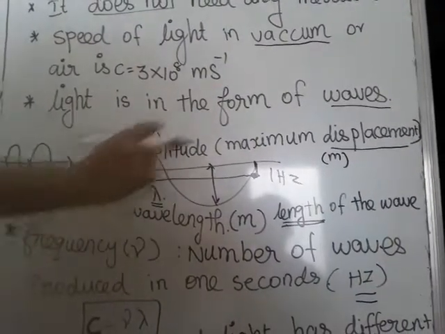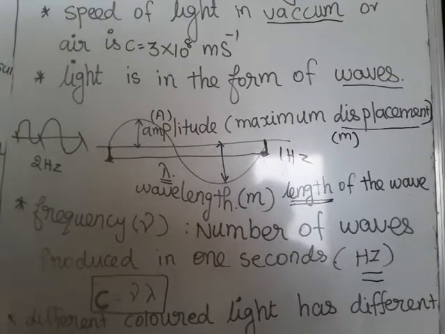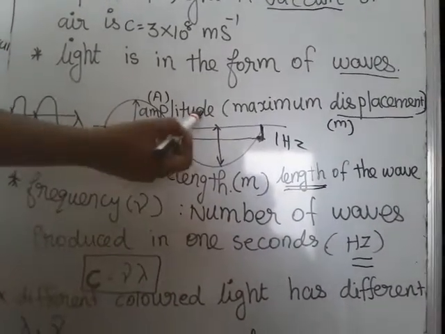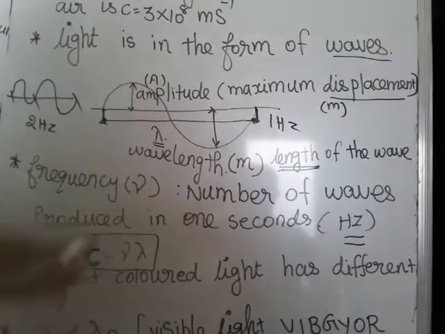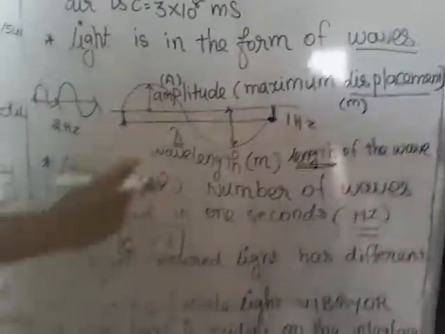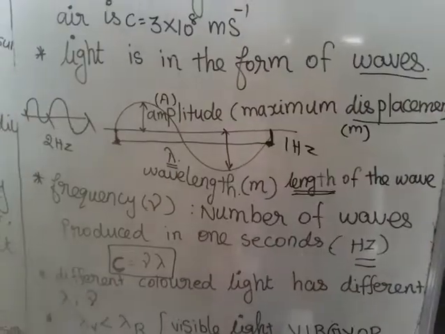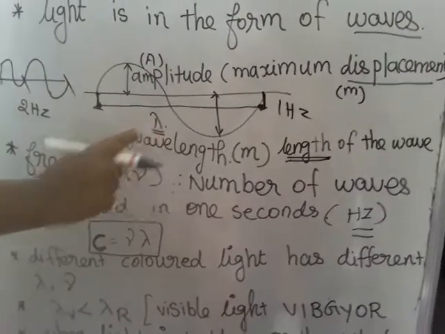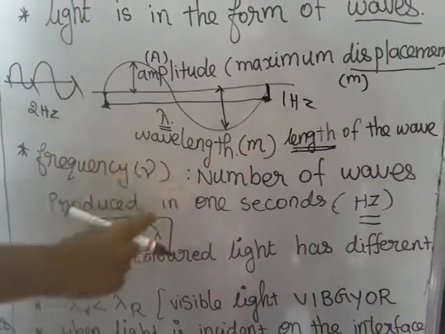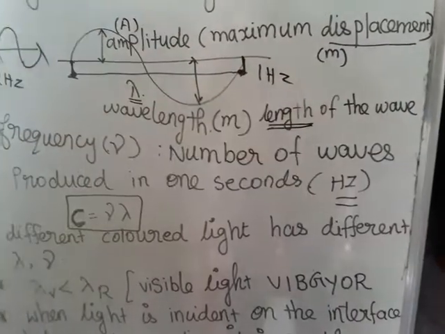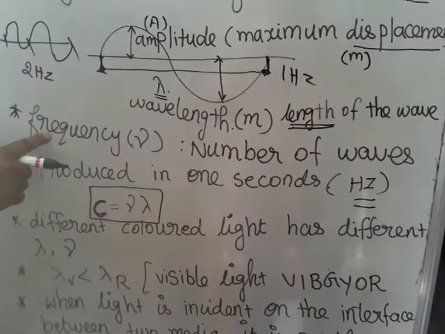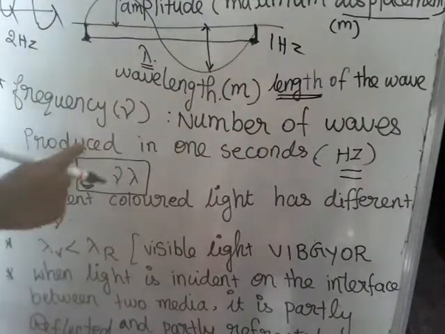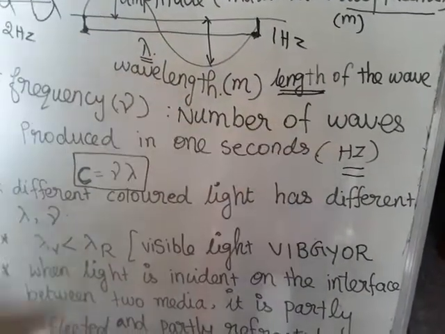These waves have three important terms: amplitude, wavelength, frequency. What does amplitude mean? Maximum displacement. It is denoted by the letter A. The SI unit is the meter. Next, wavelength. It is denoted by the letter lambda. SI unit is the meter. Wavelength means the length of the wave. Next term is the frequency, that is mu. Frequency means the number of waves produced in 1 second. SI unit is the hertz.